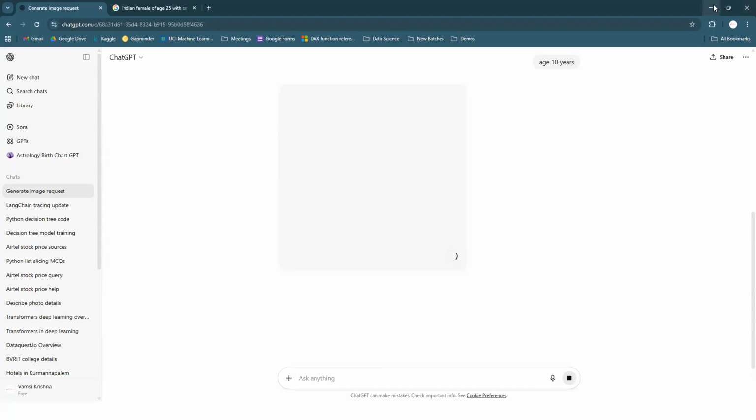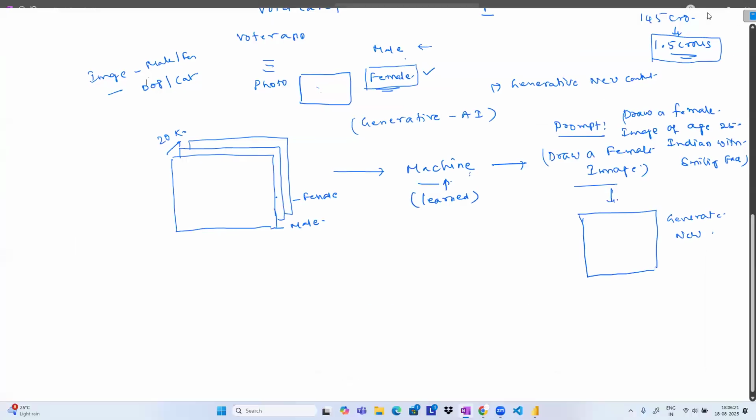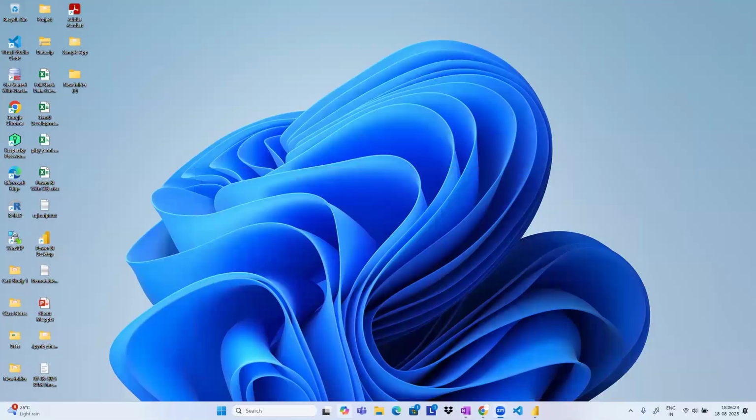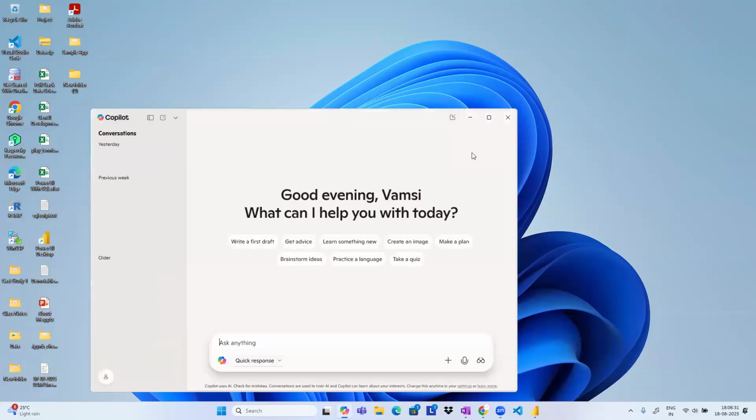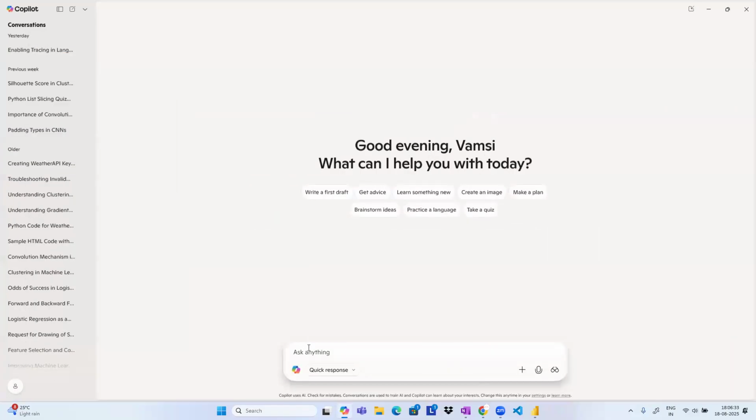Let it come back again, guys. Like this, we have something called Microsoft Copilot. I think you have heard about that. Microsoft has given a Copilot, and the Copilot can also do the same thing, guys. Let us do the same thing here.